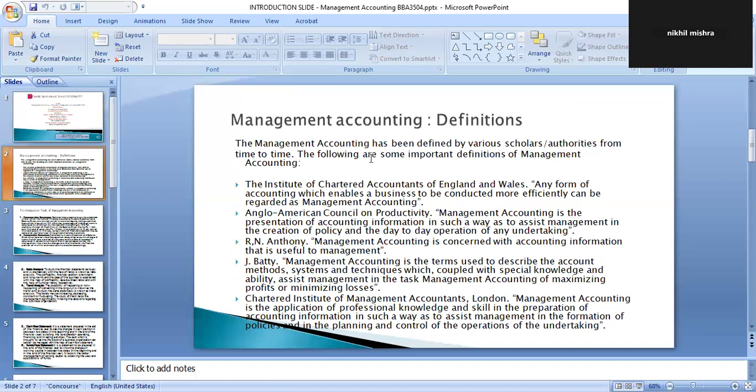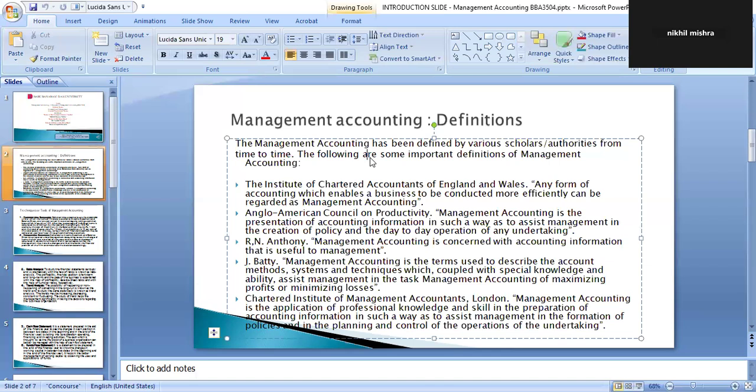Scholars and authorities have given definitions of management accounting, and the most important definition is given by the Institute of Chartered Accountants of England and Wales, which says that any form of accounting which enables a business to be conducted more efficiently can be regarded as management accounting. Management accounting is for the management, for the policymakers to take decisions regarding the betterment of the organization.